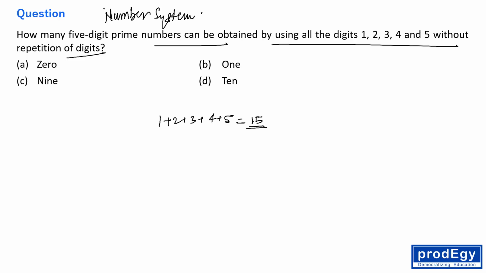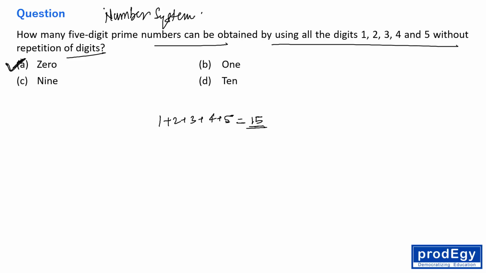So if a number is divisible by any other number except 1 and itself, then obviously that number can't be a prime number, right? So any number that you can form by using 1, 2, 3, 4, 5, that number will be divisible by 3 because the sum of the digits is 15, and 15 is a multiple of 3, right? So that number can't be a prime number, right everyone? Fine. So the answer is 0.